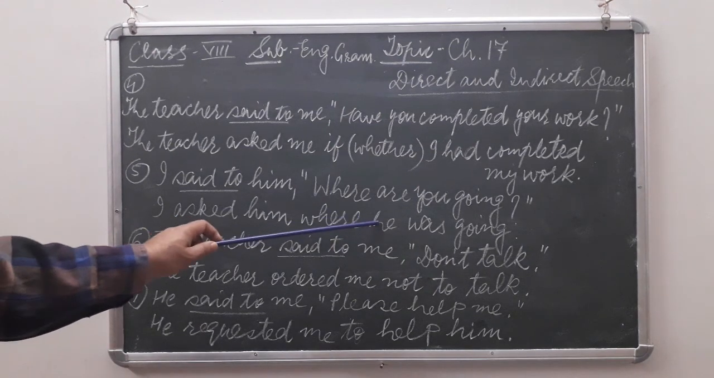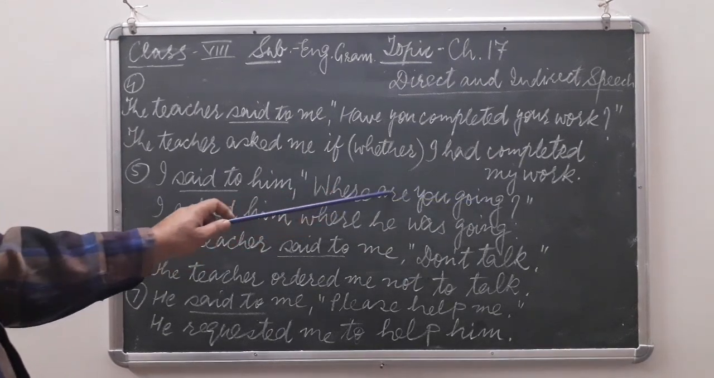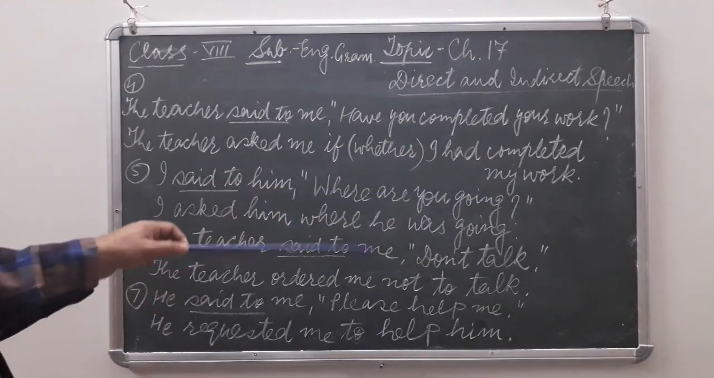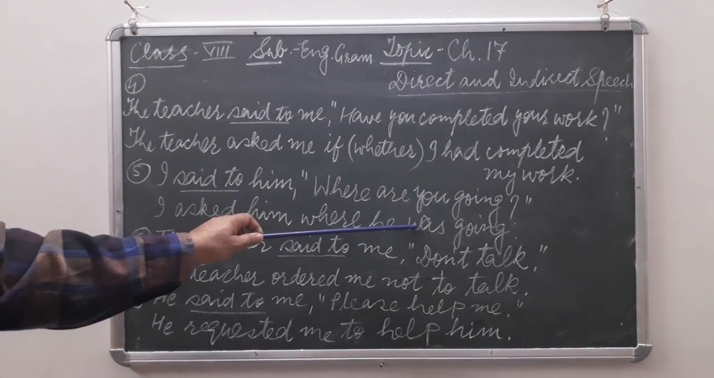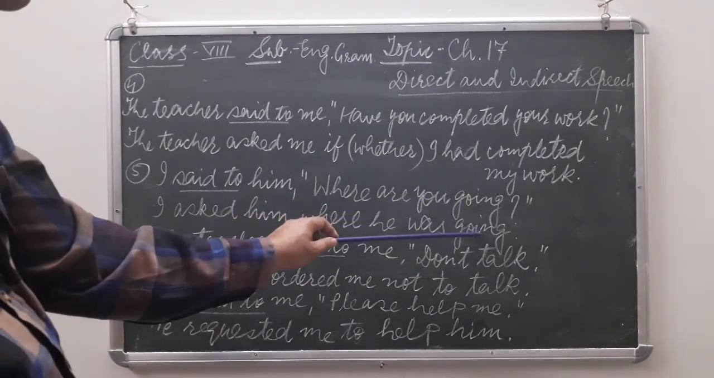So where he, okay, it is given in present continuous tense. It will be changed into past continuous, and past continuous means was and ing. So, where he was going.